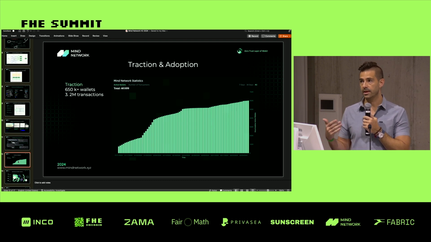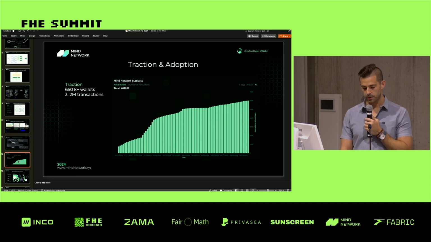So we've got a real tailwind right now in the media. We think that FHE is in the right place at the right time. We simply need to scale, which is a hardware acceleration problem mostly. And we also need to keep looking for sweet spots where there's a window of time in a process of maybe 10, 20 minutes where some process is being achieved, like consensus, and we can actually do FHE computation without slowing down the overall process.